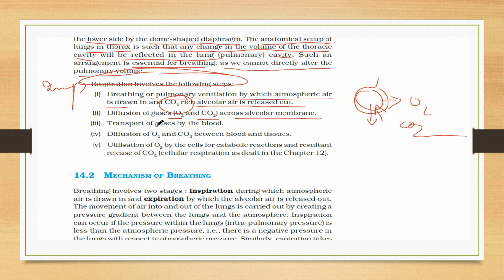Then, transport of gases by blood, diffusion of O2 and CO2 between blood and tissues, utilization of oxygen by the cells for catabolic reactions, and the resultant release of carbon dioxide. This is all about the steps of respiration, and the cellular respiration we have dealt with in chapter 12. I will tell you about cellular respiration once again.